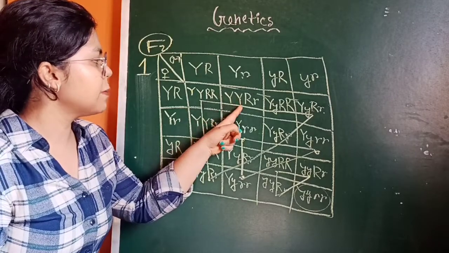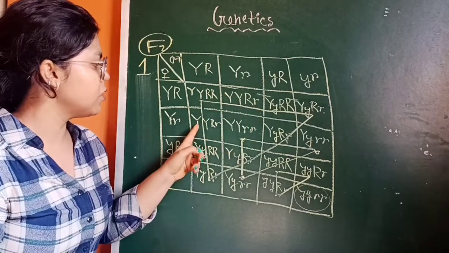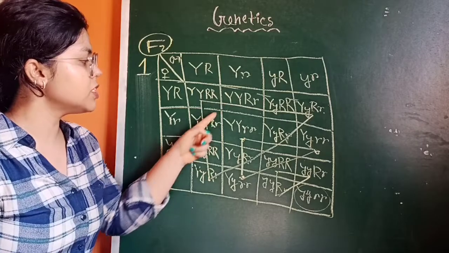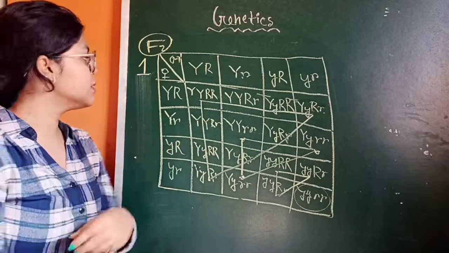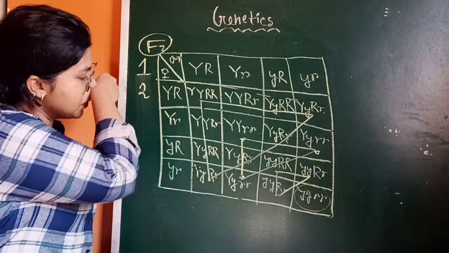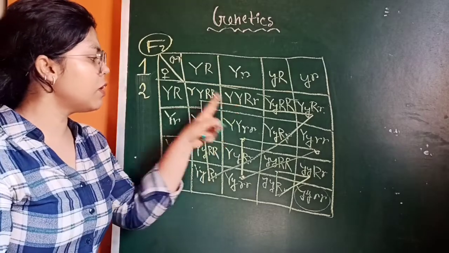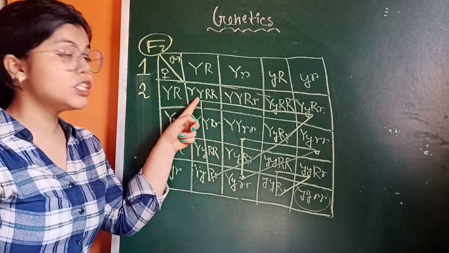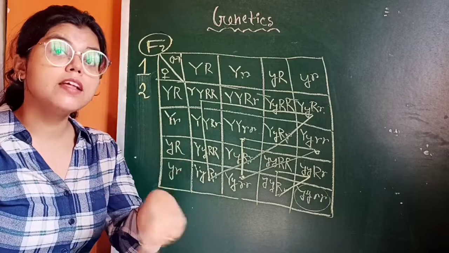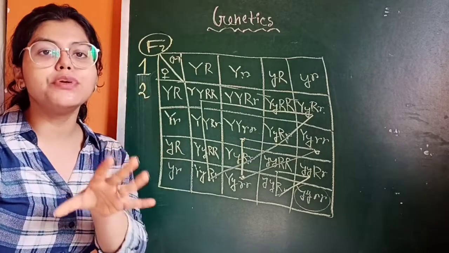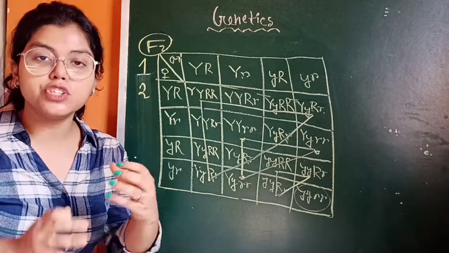Then capital Y, capital R, smaller r, and capital Y, capital R, smaller r, which is 2 organisms. This is also yellow round, and this is also yellow round.